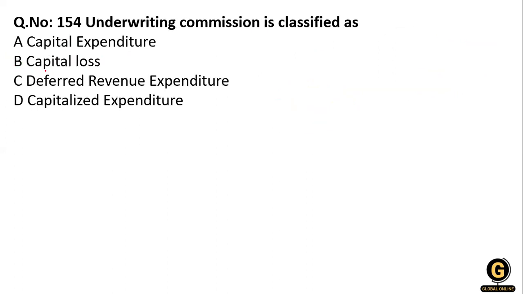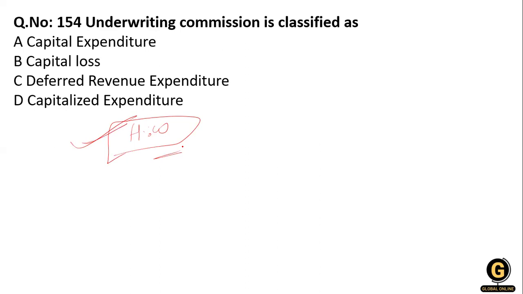Next question: the underwriting commission is classified as what? A capital expenditure, a capital loss, a deferred revenue expenditure, or a capitalized expenditure. So what will be the right answer for this question? You have to comment in the comment box. It is your homework. Just comment this question in the comment box: what is the underwriting commission and under which head is it classified?